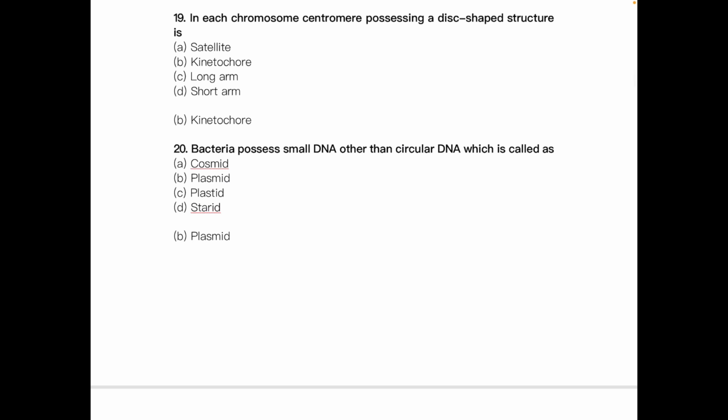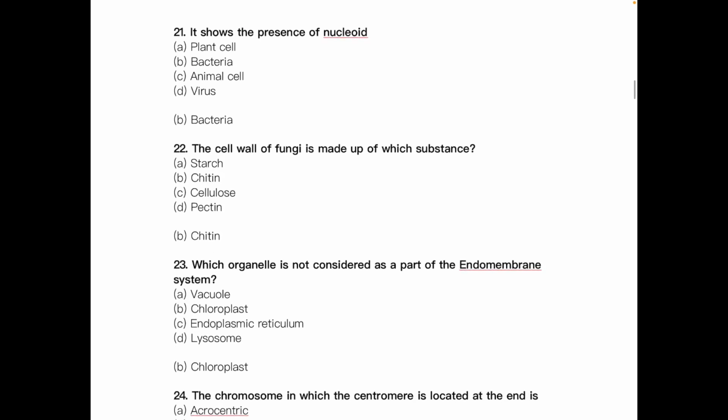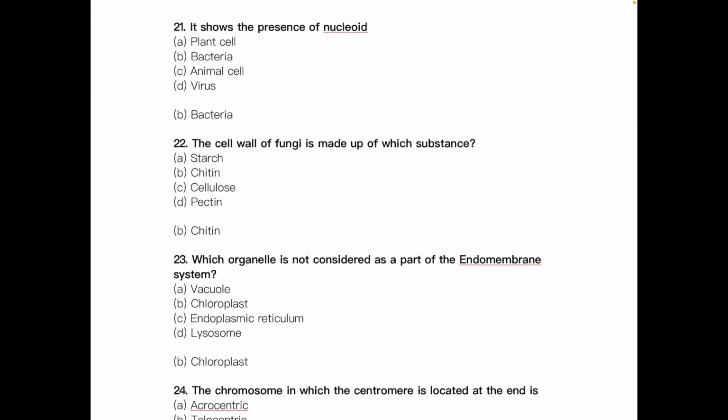In each chromosome, the centromere possessing a disc-shaped structure is called the kinetochore. Bacteria possess small DNA, separate from the circular DNA, which is called dash. The answer is plasmid. Dash shows the presence of nucleoid. The answer is bacteria.